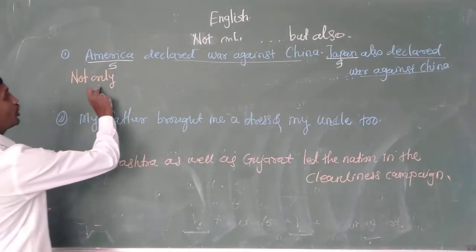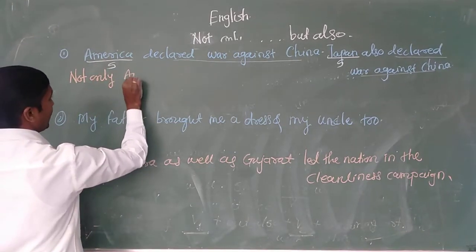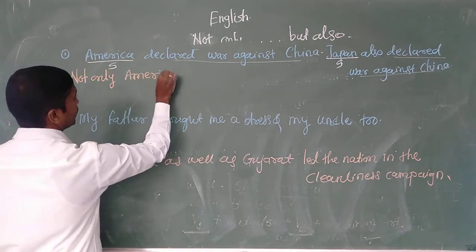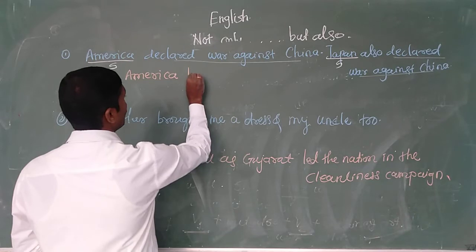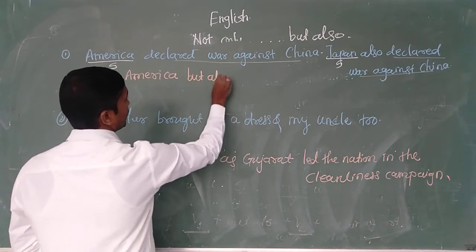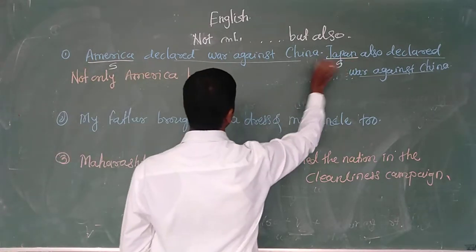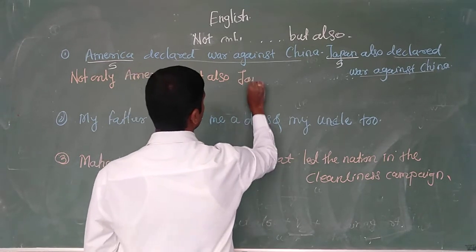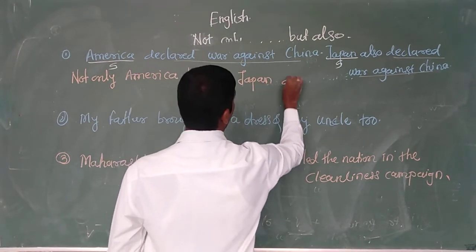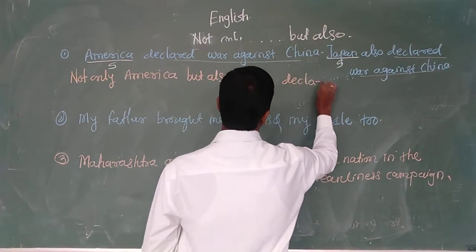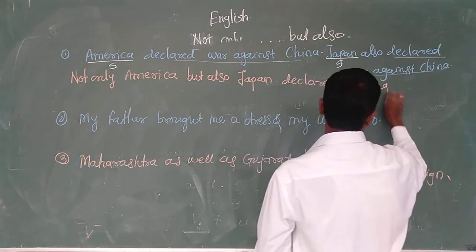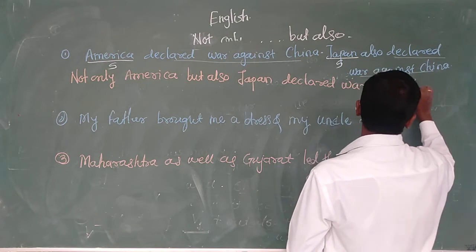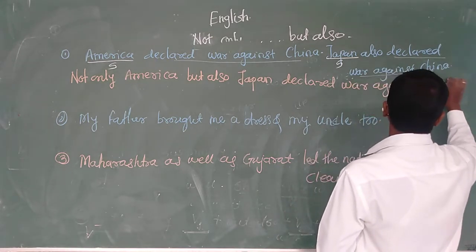Not only America but also Japan, that is the second subject, Japan, and the common factor, that is declared war against China.